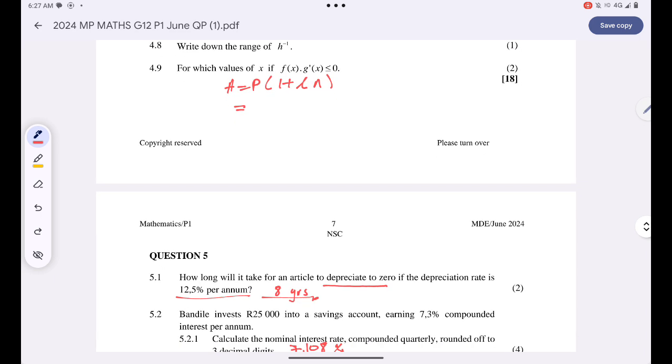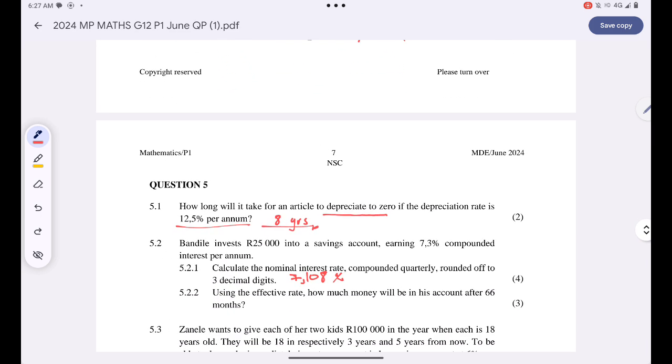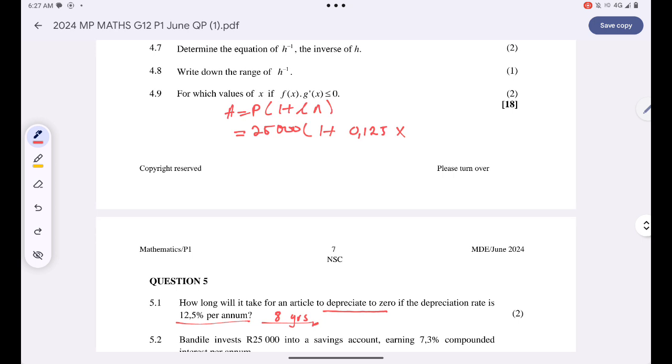The amount of money is 25,000. 1 plus 0.125, that's 12.5%, right? Multiply, I have 66 months. 66 months, guys, is just, if you say 66 divided by 12, you'll simply get 5.5 years.